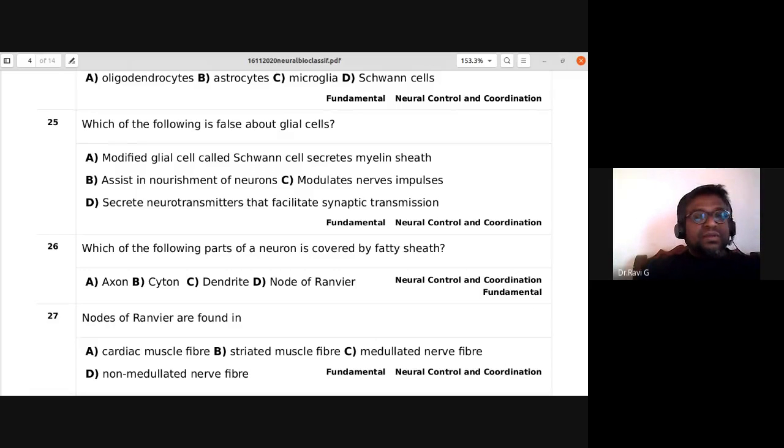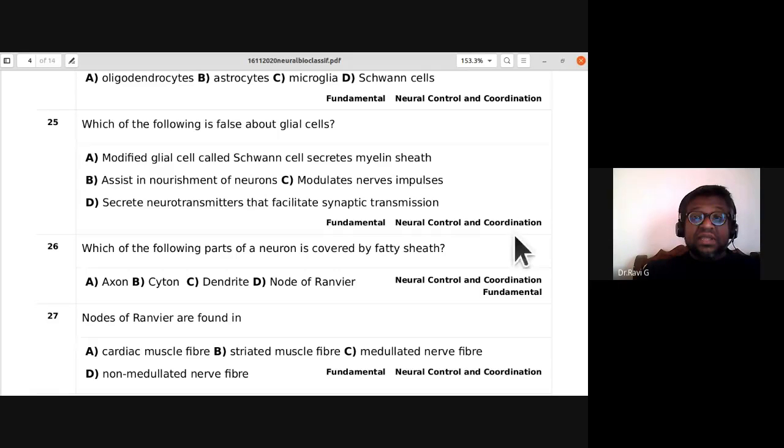25th, which of the following is false about glial cells? Modified glial cells called Schwann cells secrete myelin sheath. That is not wrong. It is correct. Assist in nourishment of neurons. That is also correct. Glial cells modulate nerve impulses.